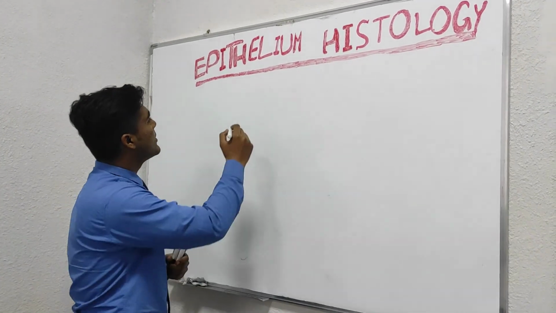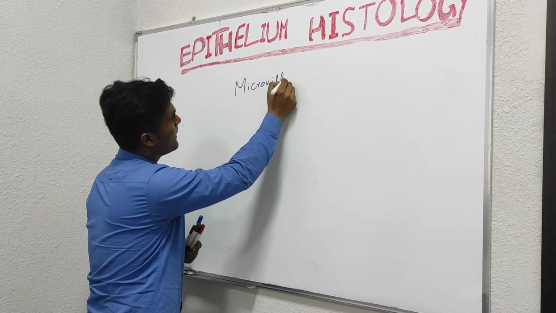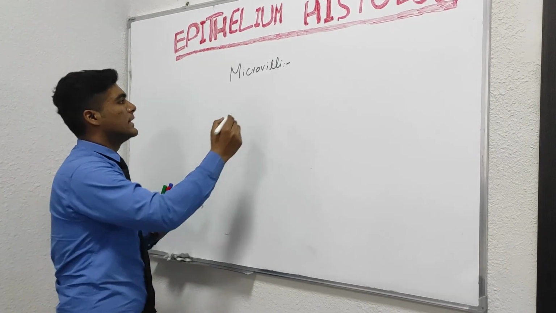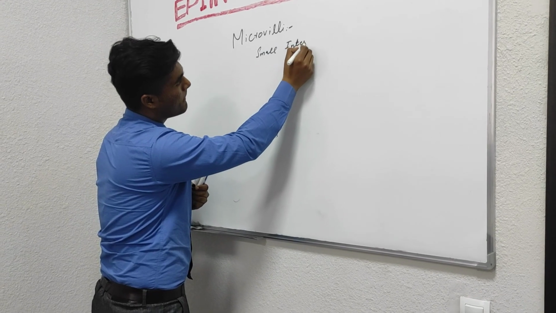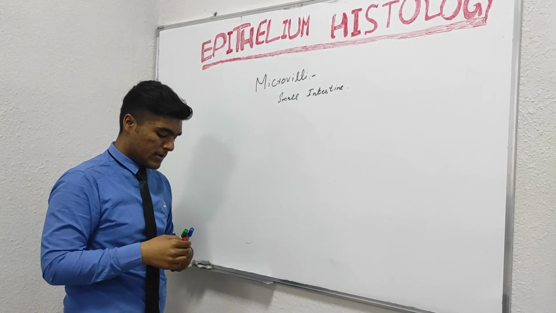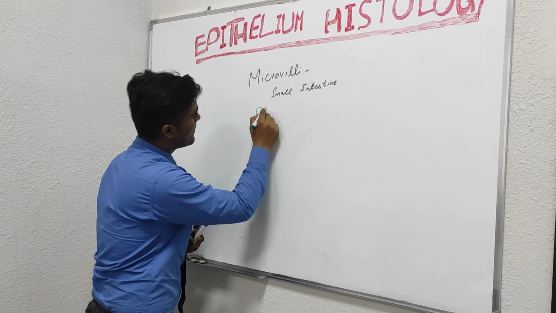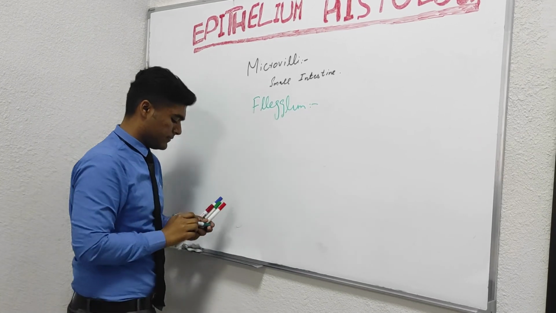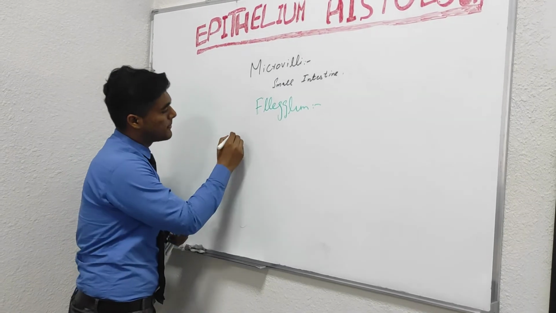Now we are going to discuss microvilli. Microvilli are basically small projections found in the small intestine. They have a role in absorption. And we have the flagellum, which is mobile and helps in mobility. It is whip-like and found in male sperm.